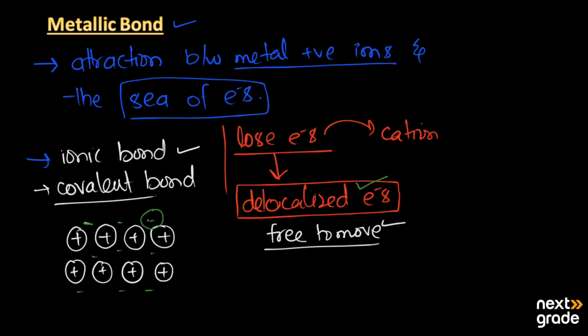So they create a sea around these metal cations, and the force of attraction is held between these metal cations and these electrons. This force of attraction is known as the metallic bond, and it is a very strong force of attraction.